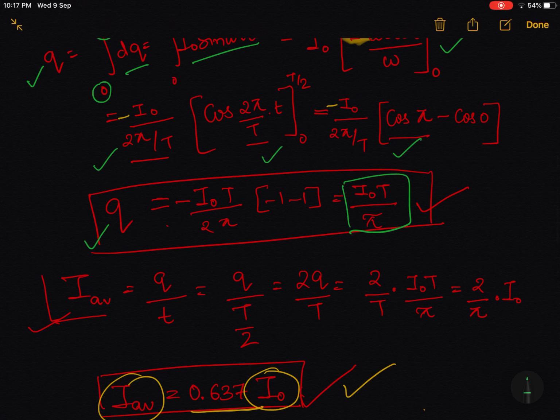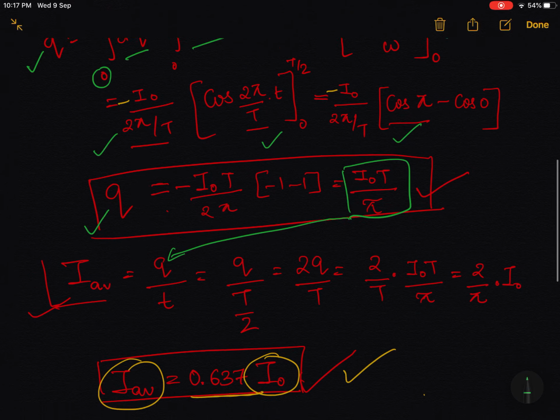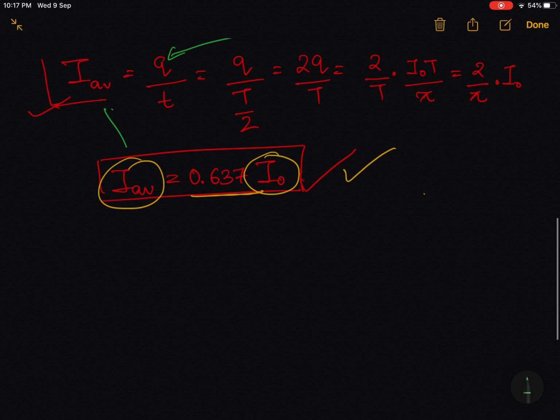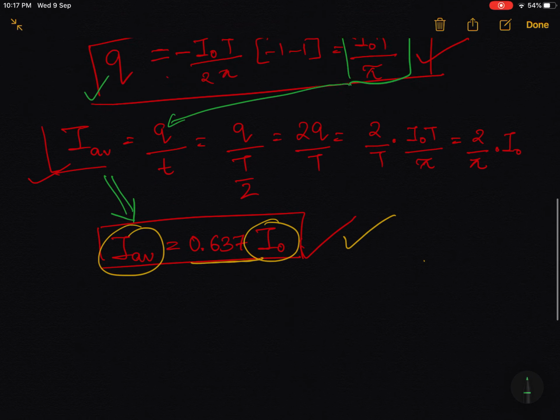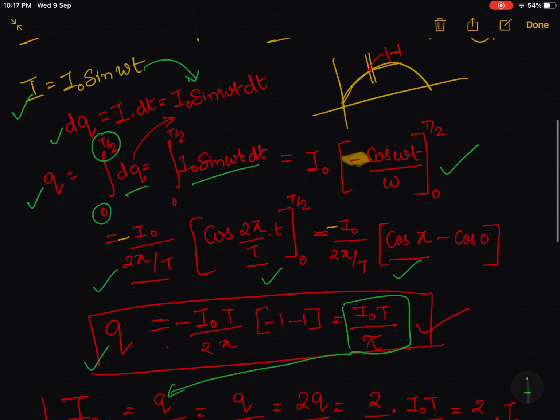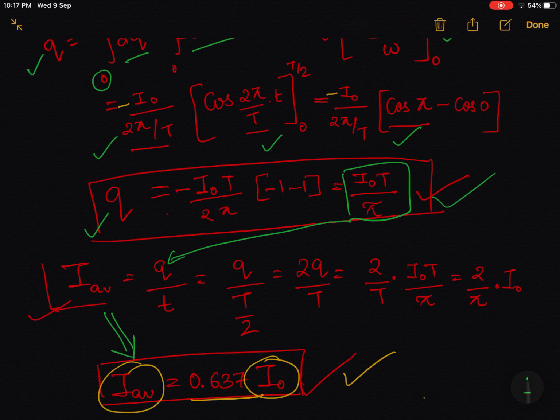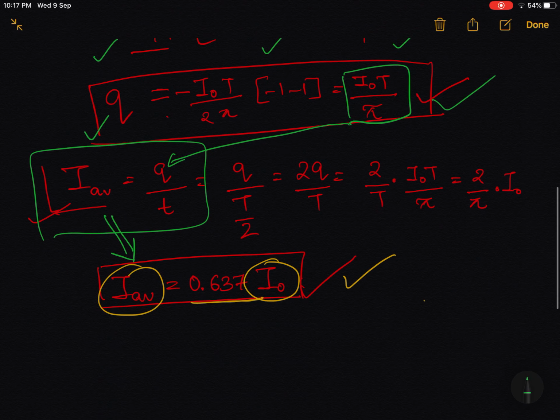Now, when you place this value of q in the formula of I average, you successfully solve this derivation. So steps are very simple and straightforward. Step 1, step 2. On the end of step 2, you have step 3, which gives you the answer. I hope this derivation is clear now.